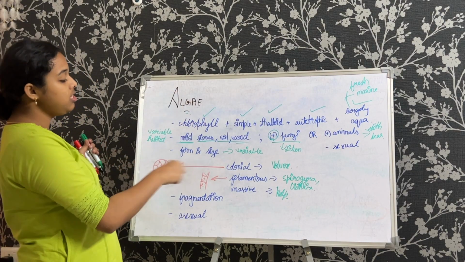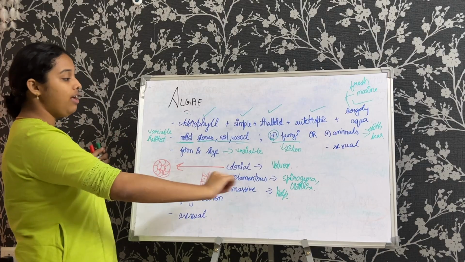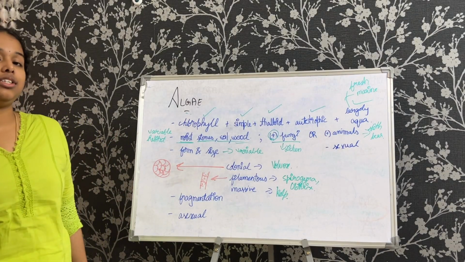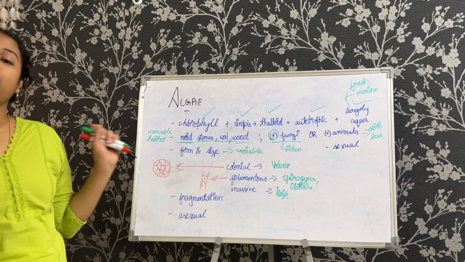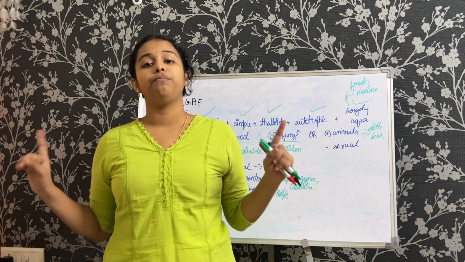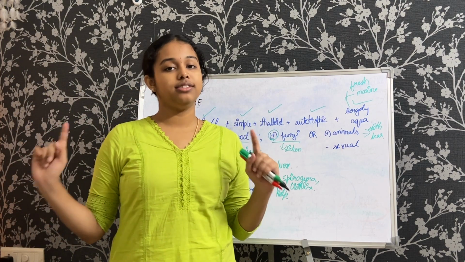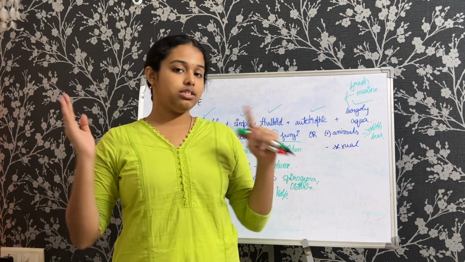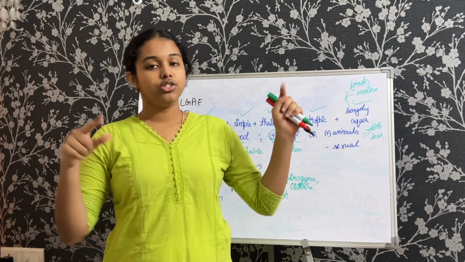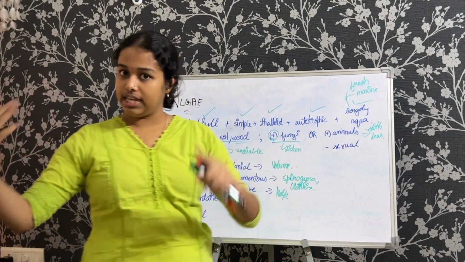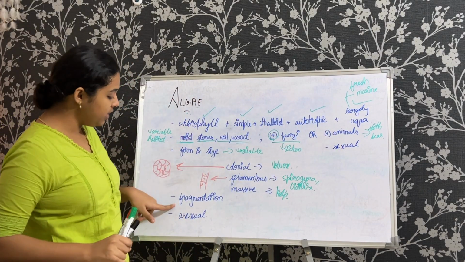So if the structures, size and habitat and the definition are clear, let us move on to the reproduction under algae. Now reproduction does not always restrict itself to sexual. You know this, right? It has vegetative, asexual and sexual. So let us start with vegetative, then asexual and then sexual.